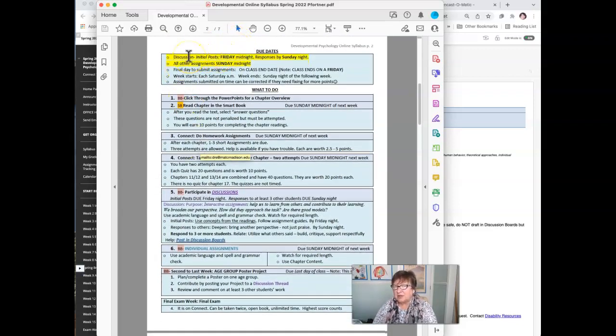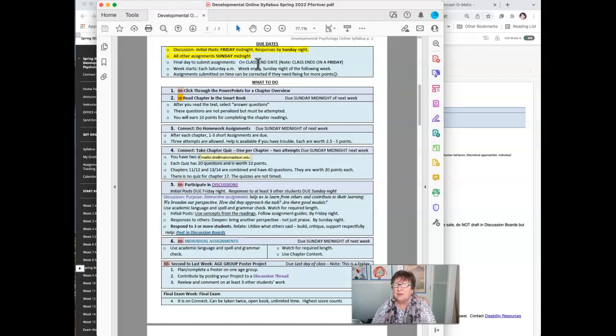Okay, what are the due dates? If you have a discussion, then the initial post is due Friday midnight. And then responses to discussions, usually 3 of them, by Sunday night. Okay, everything else, Connect, individual assignments, everything else is due Sunday night.